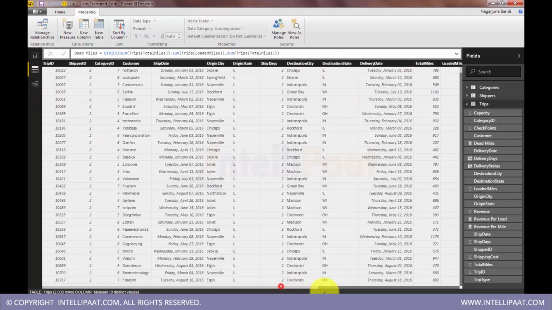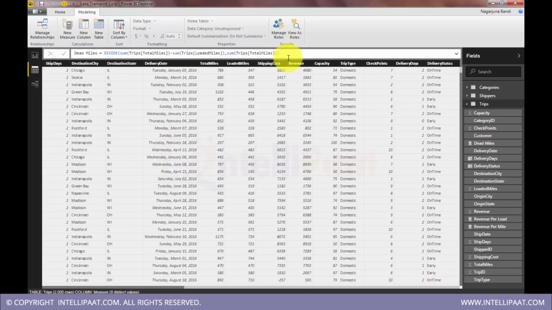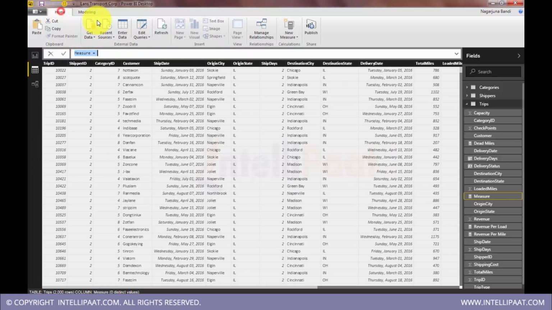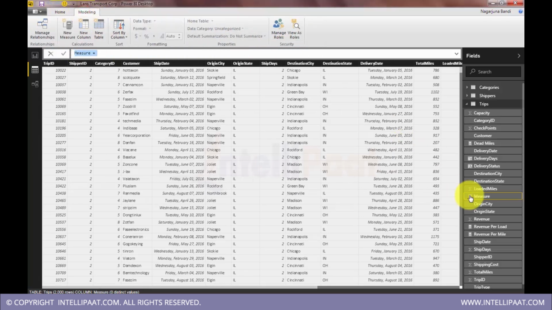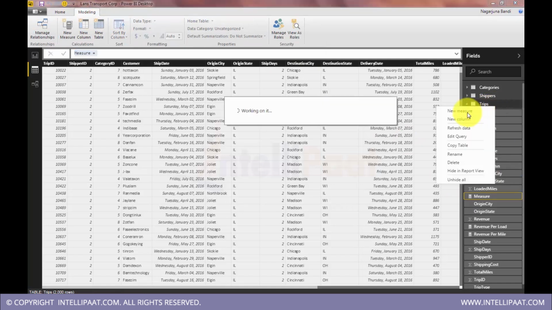It would not be a simple straight expression. It will be a little complex, but don't worry, we'll understand that quickly. So I'll go and create a new measure. In the modeling tab we have the option to create a new measure, or we can go home and create one from there, or we can right click on the table and say new measure.